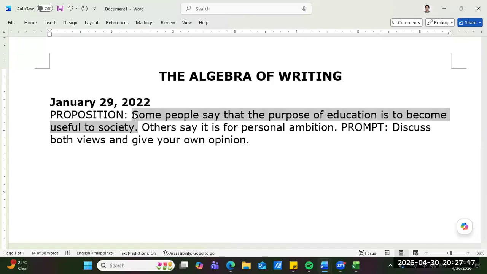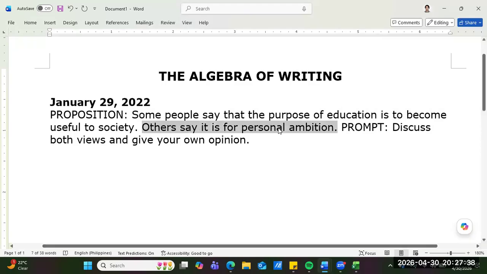Some people say that the purpose of education is to become useful to society. And then this is Y. Do you now understand, guys? The X and the Y. So my problem was this Y. I did not discuss it very thoroughly. I was focusing a lot on this one, guys. That's why I missed a variable, which was this one. So, I'm sure I scored a 6.5 for that one.